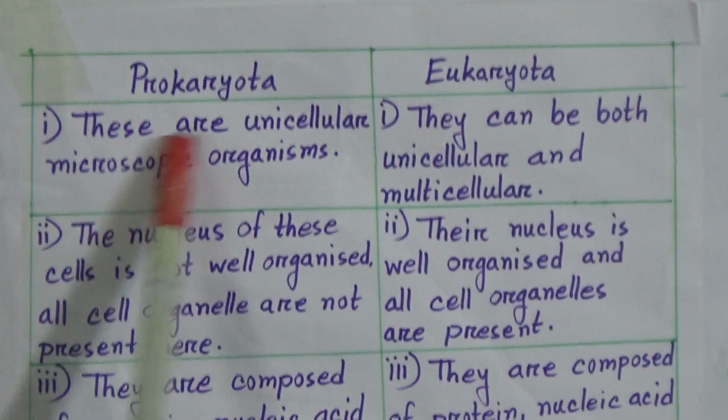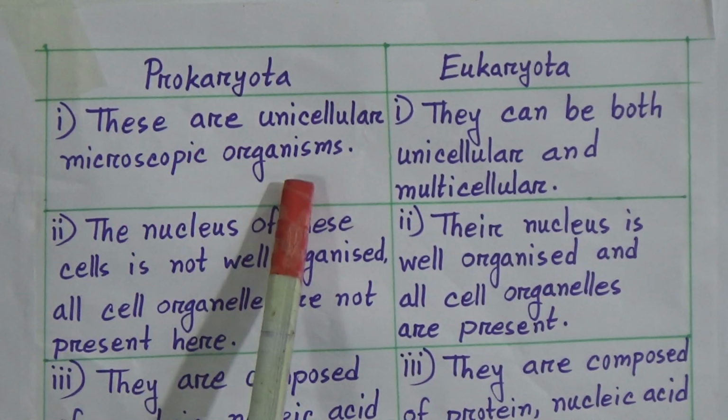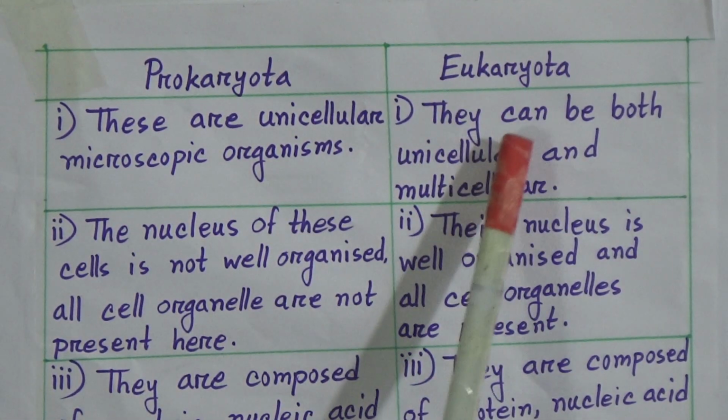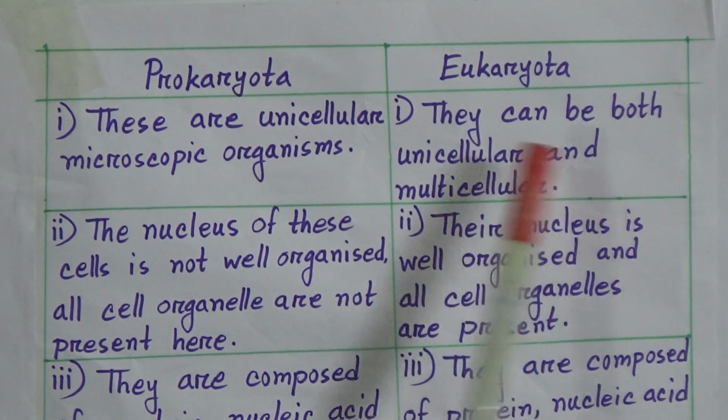Prokaryota, these are unicellular microscopic organisms. Eukaryota, they can be both unicellular and multicellular.